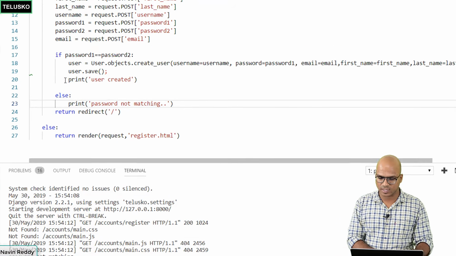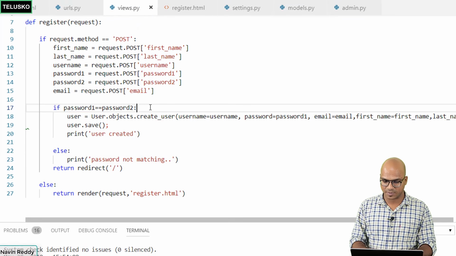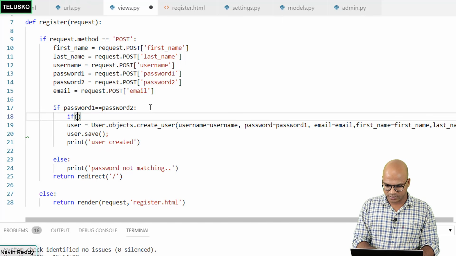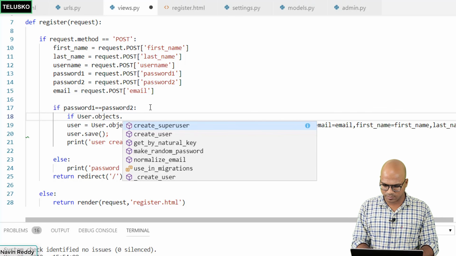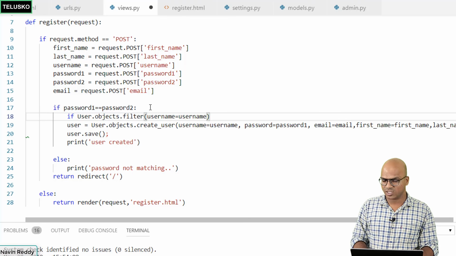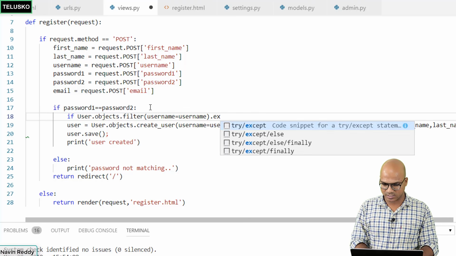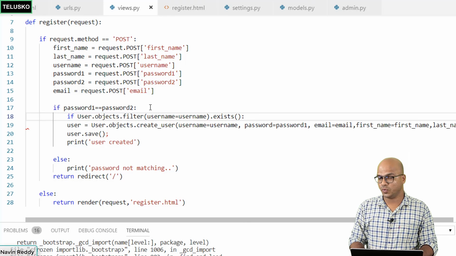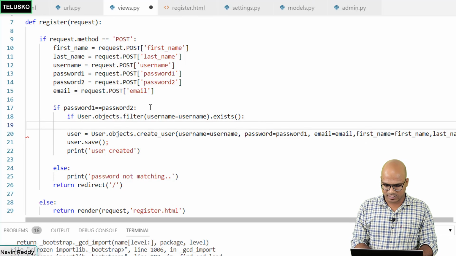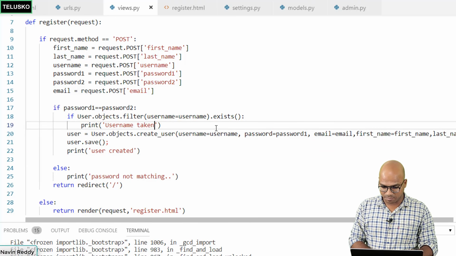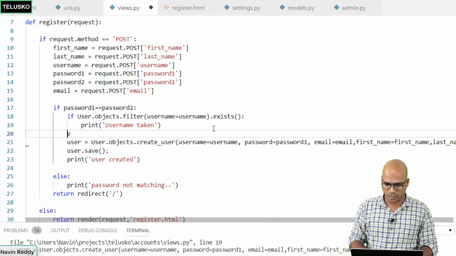The second check we have to do is whether the user already exists in the database, even if the password is the same. We have to first check for the user. So let's do that here. How will you check? I will say User.objects.filter, and in this filter we'll say username equals username, then .exists(). Now, if this gives you true, it simply means the username is already taken, so you can't use that. So we'll simply print here "username taken". And the actual thing should be done only in the else part, so again we have to use tab.